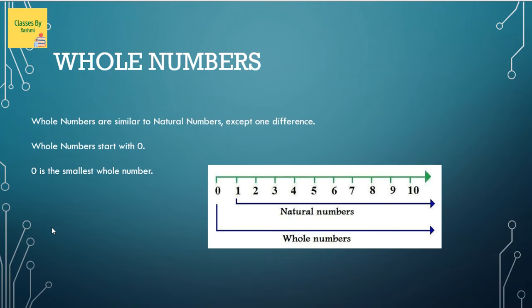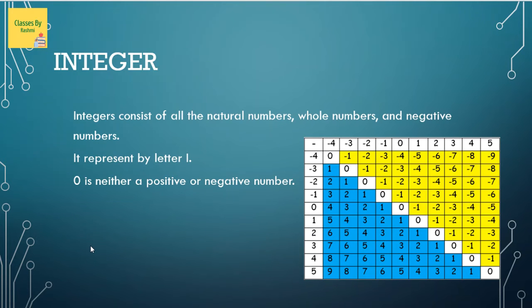All right, let's begin our third type, that is called integers. Now, there is one more type of numbers added. So far we started with natural numbers, 0 was included in the list, and it became whole numbers. Now one more type of numbers is added, and it becomes integers. When we talk about integers, they include negative numbers. You know negative numbers? A number that has a negative sign in front and is less than 0. Let me tell you with the help of a real life example where we see negative numbers in actual.